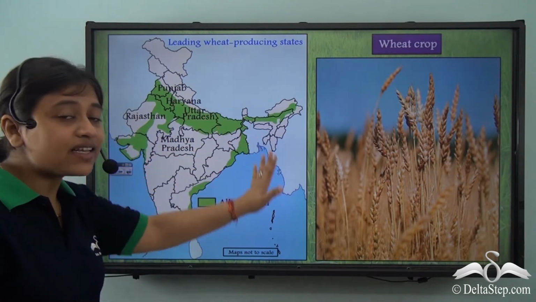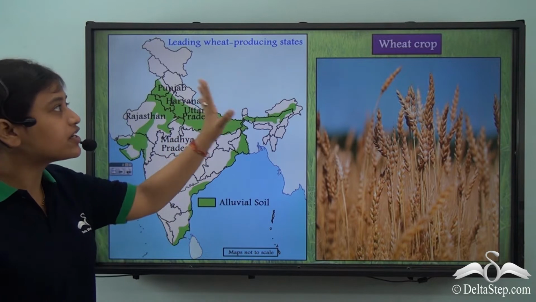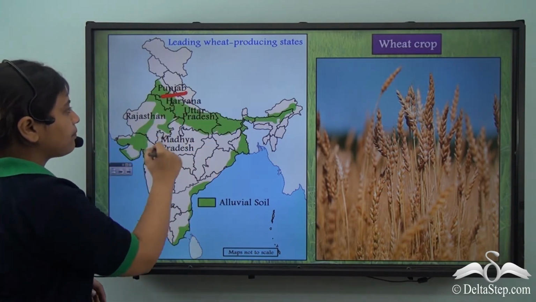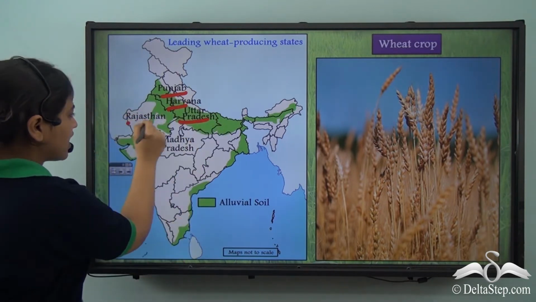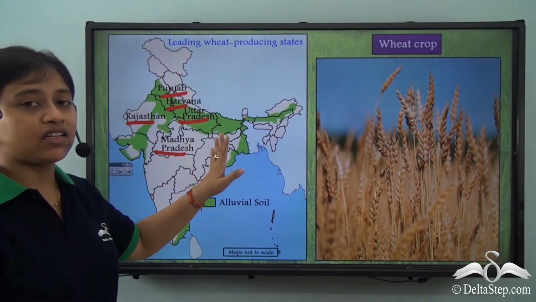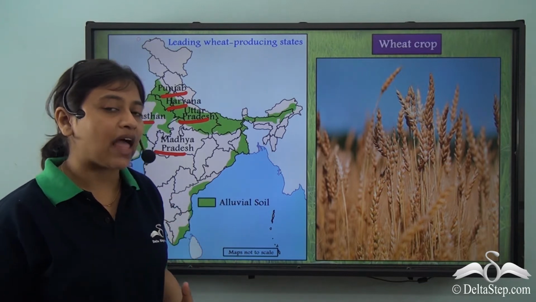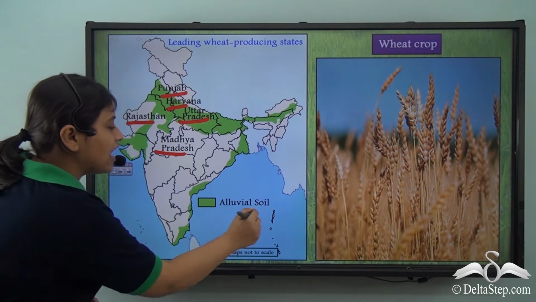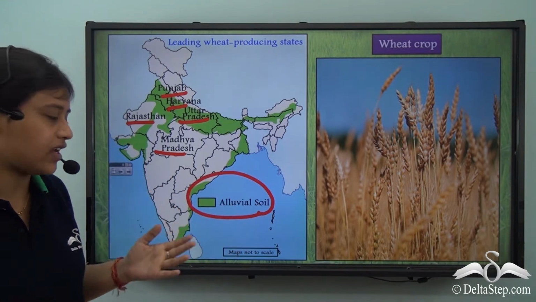Right. So this is a map of India showing the major wheat producing states. And what are these? These are Punjab, Haryana, Uttar Pradesh and Rajasthan and Madhya Pradesh. And also some parts of West Bengal. So wheat is an important crop that we use in our daily life. It needs fertile alluvial soil which has to be well drained.